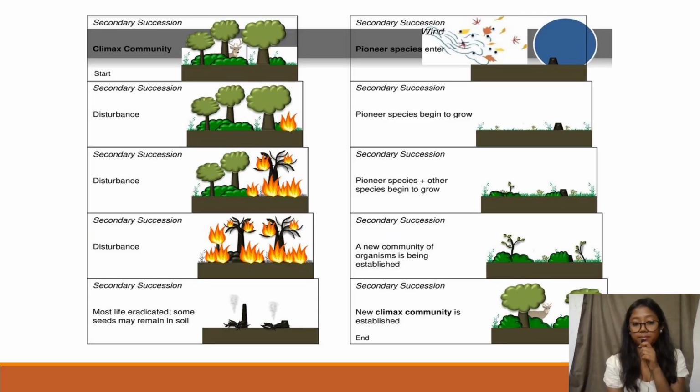So this is the diagrammatical view of secondary succession. Okay, in the beginning there will be the climax community. Then there will be the fire disturbance. In the whole disturbance, the whole biodiversity will be destroyed, but some of the seeds may remain in the soils.